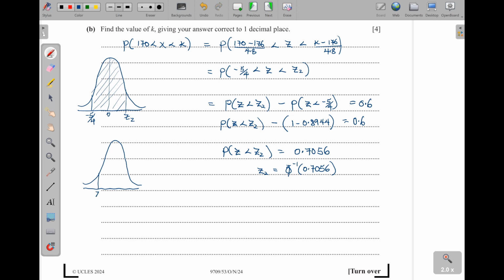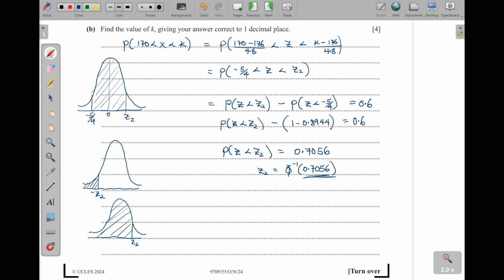If I put the Z2 here, I can also make another sketch. I told you, you do two sketches. I can put this one on the right, it is positive, then the one on the left is negative. We are looking at less than, so we look at the left side. Then you ask yourself, which of these two can correspond to 0.7056?